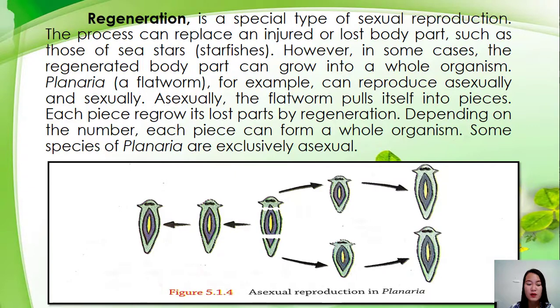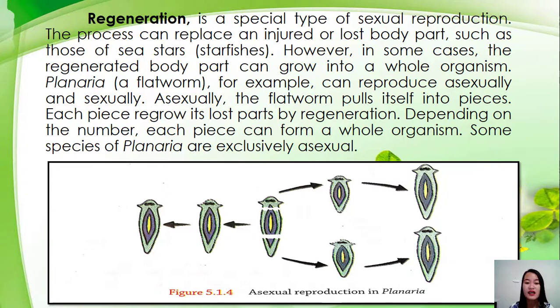So some species of planaria are exclusively asexual. So this is an example of regeneration class. Ito pong planaria. This type of species parang kagaya nung sa mga starfishes. So for example, na hati yung part ng planaria or yung body part niya. So ano yung mangyayari?